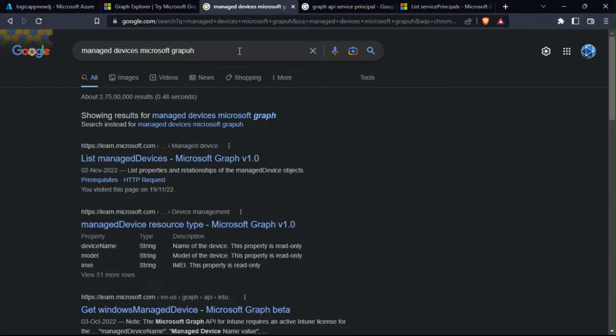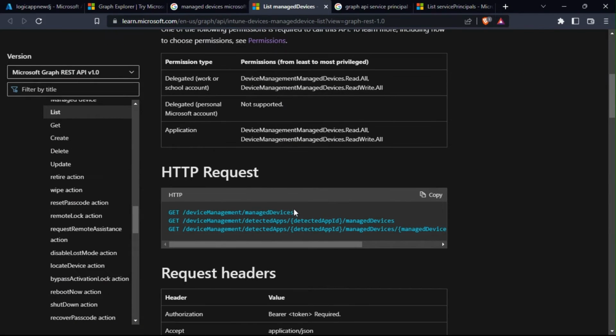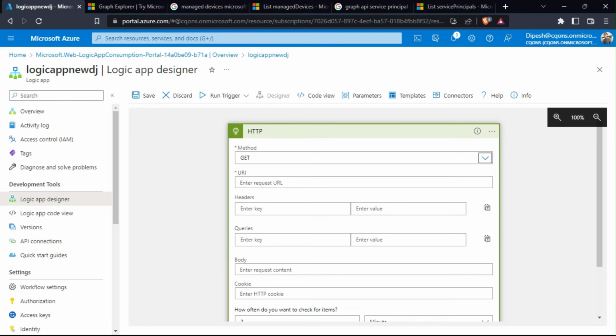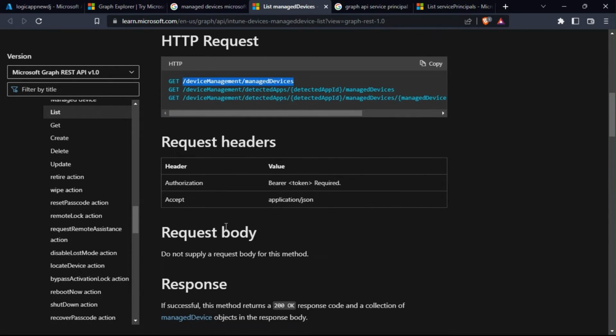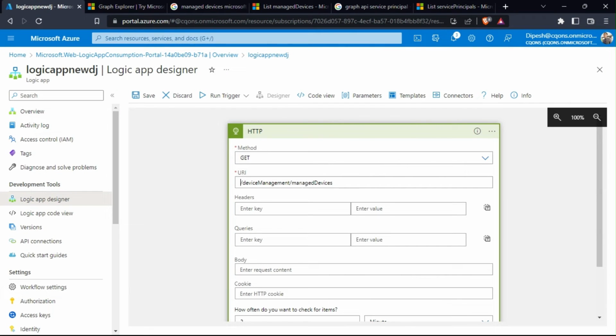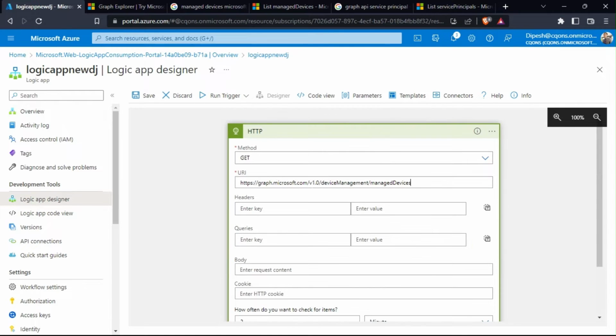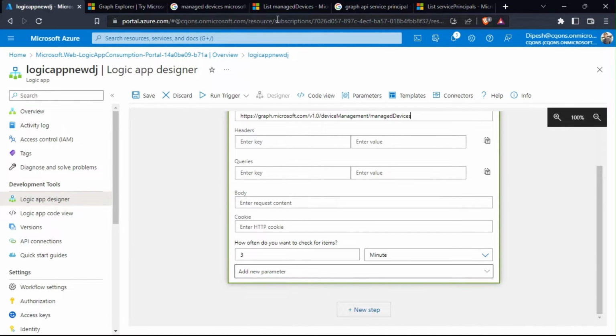Okay. So we'll be using Microsoft Graph for managed devices. I'll click on the first link. Here you go. So this is the URL that we need, along with graph.microsoft.com. This is the whole URL that we need. Okay, so now I think we are good.